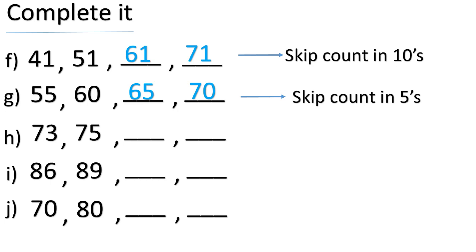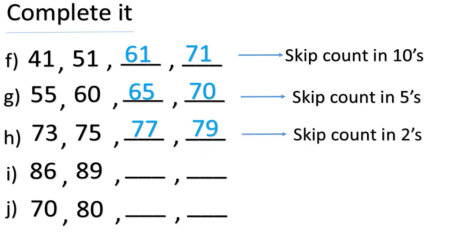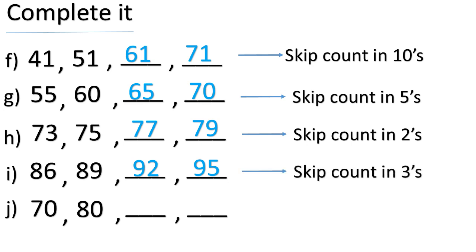Then we have next one 73, 75. So what will be the next number here? Correct, it is 77. Next 79. Very good. Here we did the skip counting in twos. Next we have 86, 89. Tell me, children, what is the next number? Correct, it is 92. Next it will be, yes, 95. Here we did the skip count in threes.